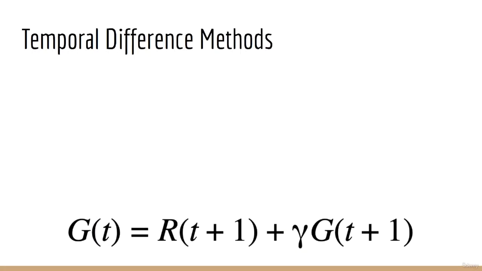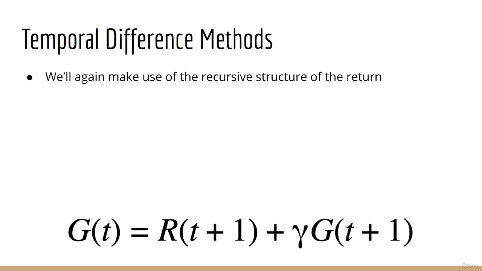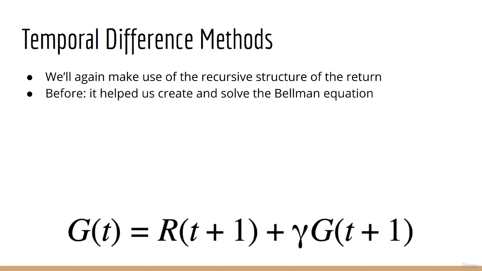The answer to this is temporal difference methods. If you recall, I said earlier that one of the most important features of the return is that it can be defined recursively. The return at time t can be expressed in terms of the return at time t plus 1. You saw how this helped us both create and solve the Bellman equation. Now it's going to help us once again.